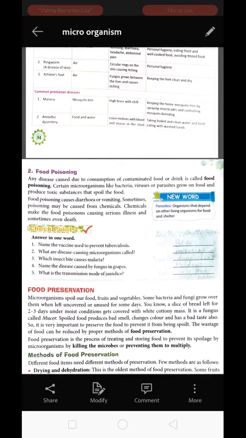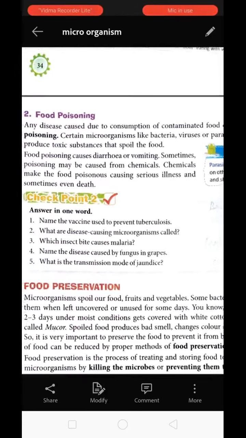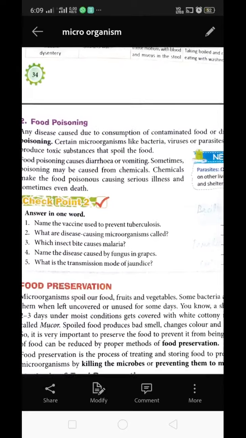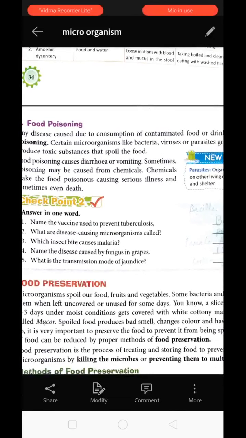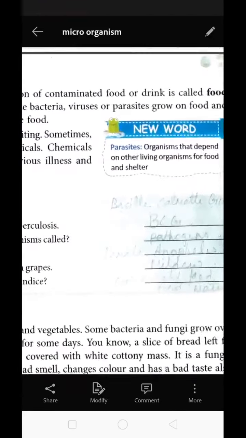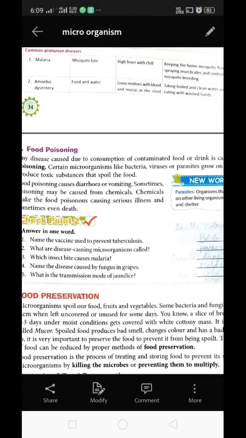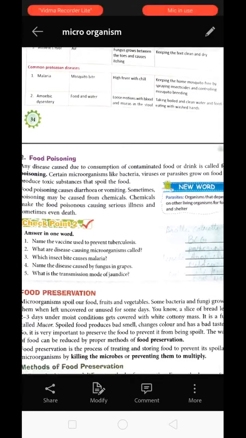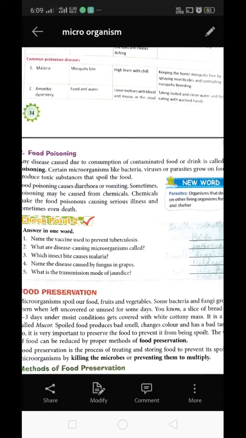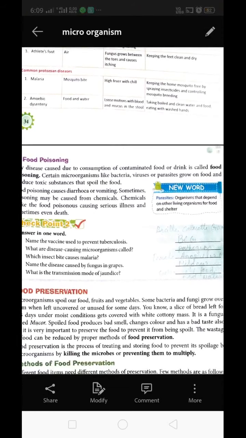See over here, this is checkpoint 2. Answer in one word. The first question is, name the vaccine used to prevent tuberculosis. This is called BCG. Next is, what are the disease causing microorganisms called? They are called pathogens.